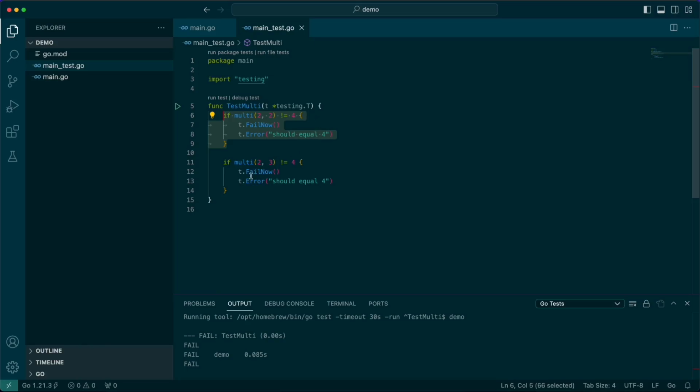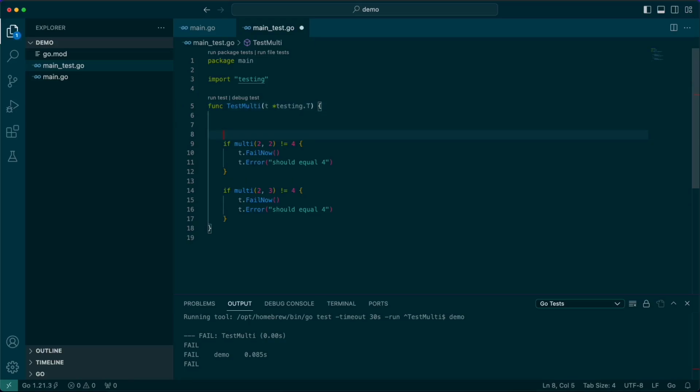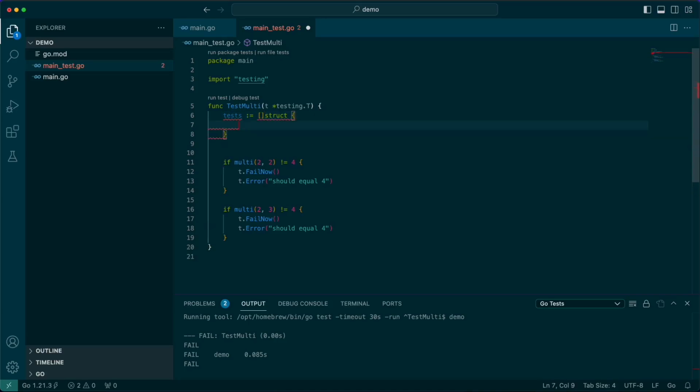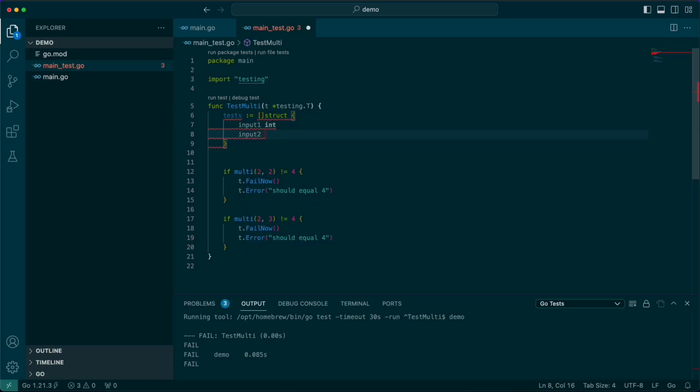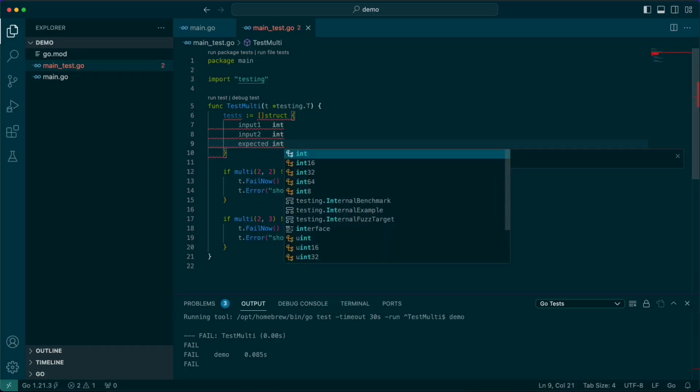But this can get very verbose if you have lots of things to test, and there may be lots of edge cases. And so I like to use something called table-driven tests. You can define your tests, and we're going to define a slice of struct, and it's going to be empty. You're going to have an input, in this case input 1, which is of int, and then input 2, which is of int, and then your expected, which is of int.